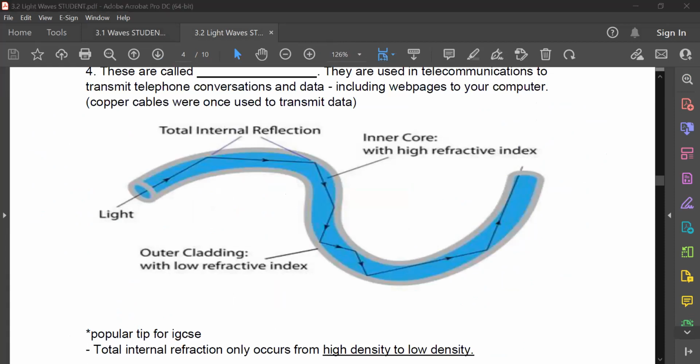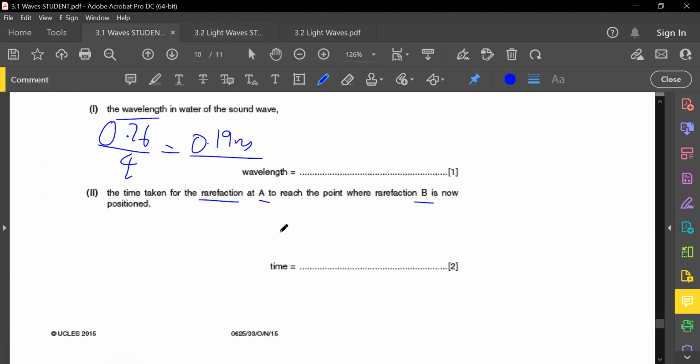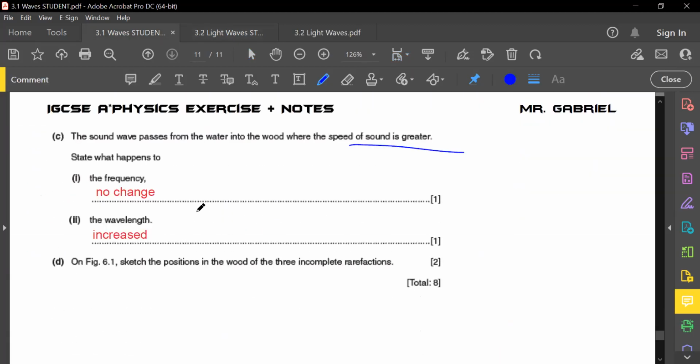Why the wavelength increase? Because according to the formula, V equals to F lambda. You see here, if we follow the V equals to F lambda formula, right? If the frequency remains the same and the speed increases, for sure the wavelength is going to increase. If I want to put numerical numbers, let's say frequency was 5.